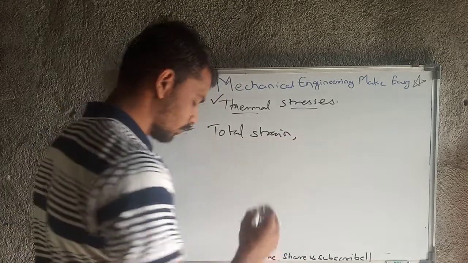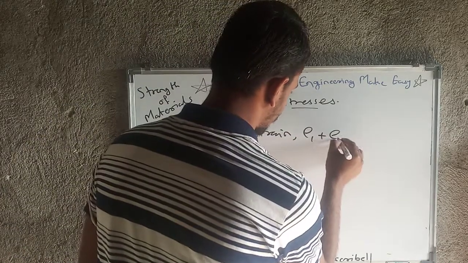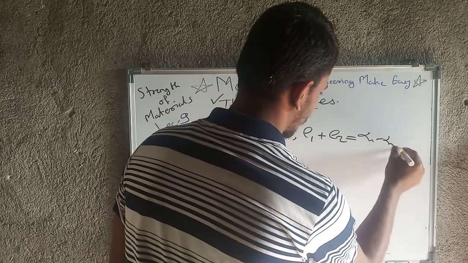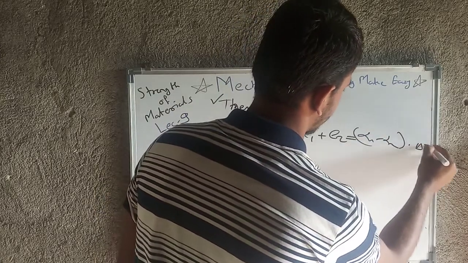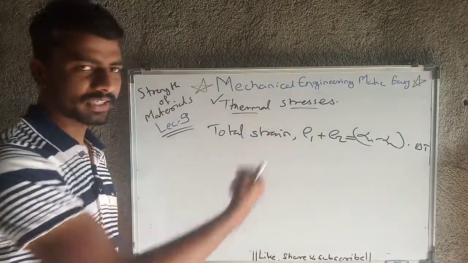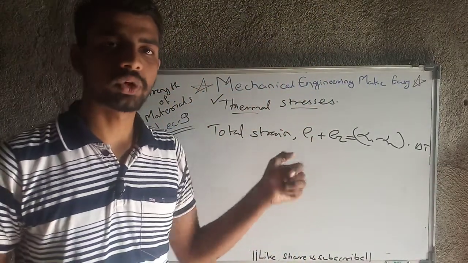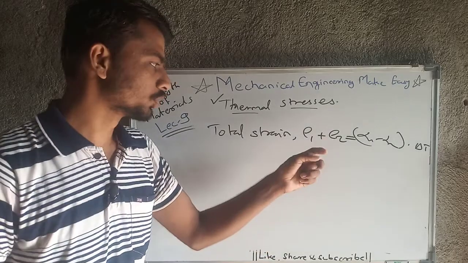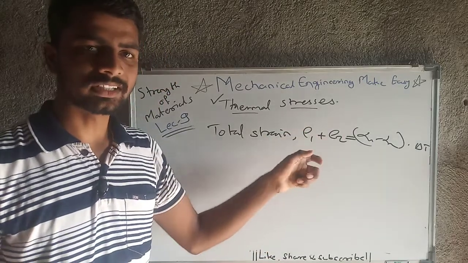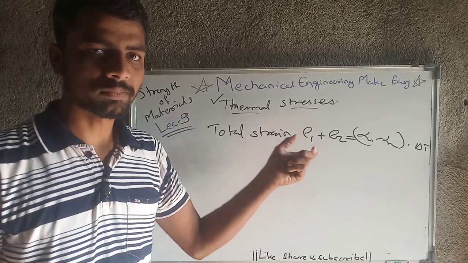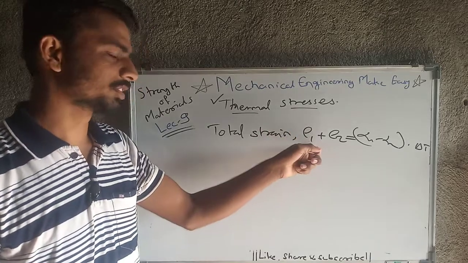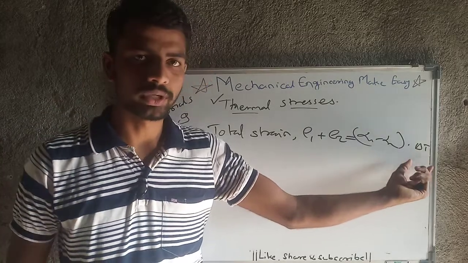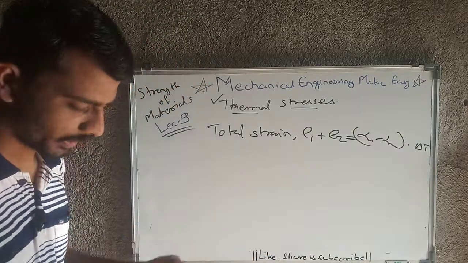Total strain will be equal to E1 plus E2, which is equal to alpha 1 minus alpha 2 into delta T. How did this formula come? Previously I gave you the formula, sigma 1 upon E1 plus sigma 2 upon E2 equal to alpha 1 minus alpha 2 into delta T. So sigma upon E is nothing but strain. Okay, stress upon Young's modulus of elasticity means strain. So ultimately E1 plus E2 equal to alpha 1 minus alpha 2 into delta T. This formula will come from that.